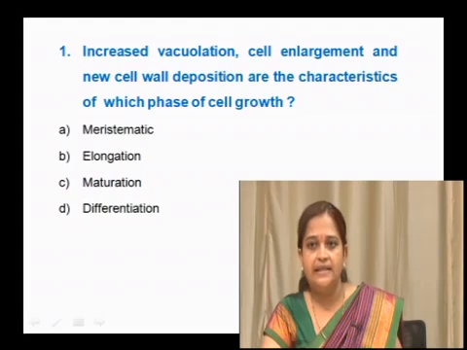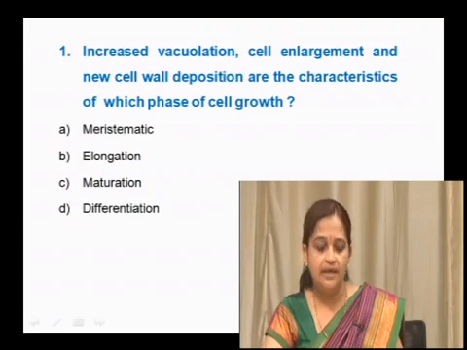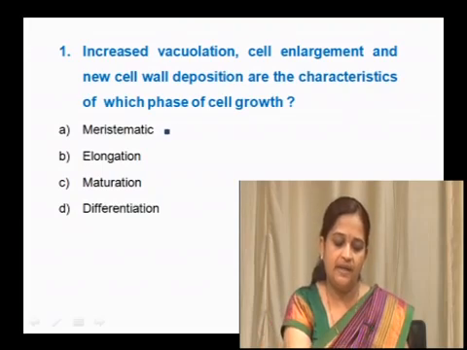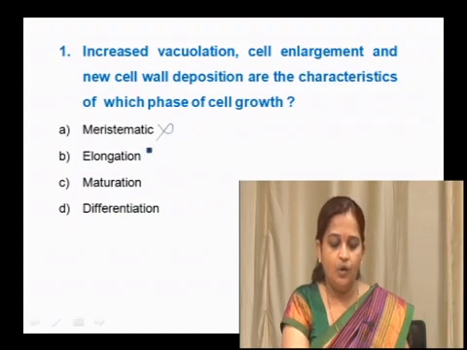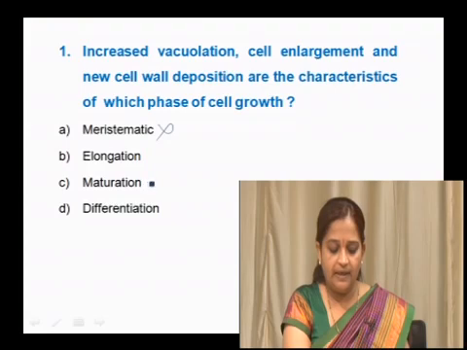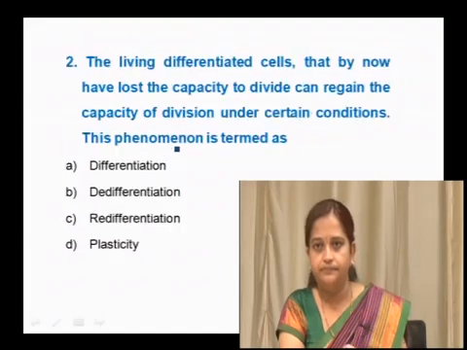Increased vacuolation, cell enlargement and new cell wall deposition do not take place in meristematic because those are continuously dividing cells, so this is not the correct option. Not during maturation, where complete growth has happened at this stage in the cell. Not differentiated, because those are already performing a particular function. So, this phase is the elongation phase.